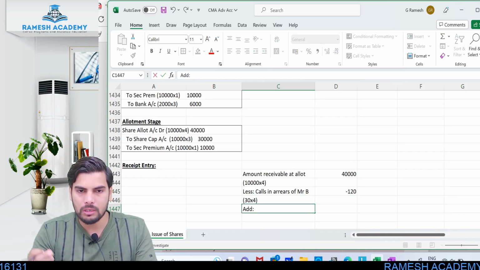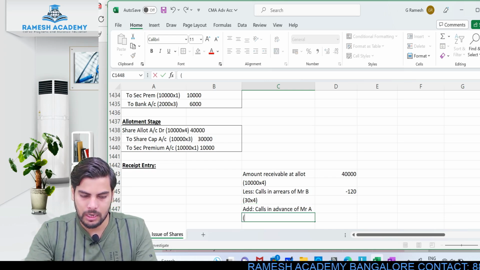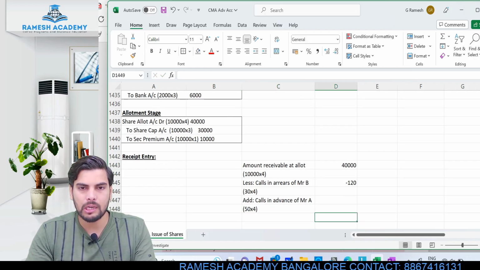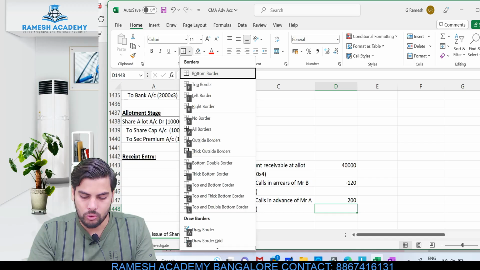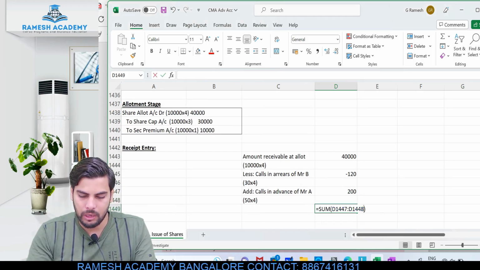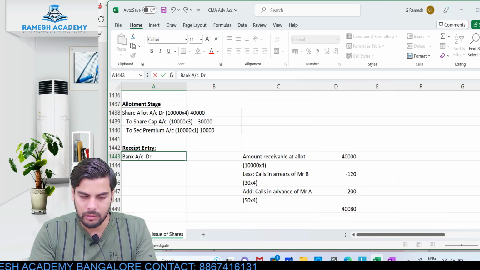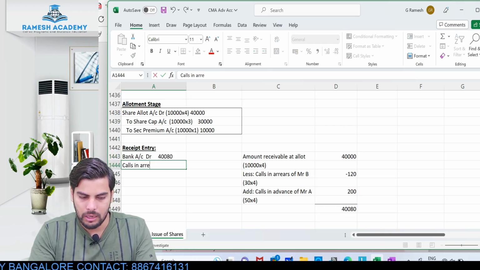Along with this allotment, one of the persons, calls in advance of Mr. A. Mr. A, who was holding 50 shares, he also paid this 4 rupees of first and final call at the time of allotment itself. So he would have paid 200 rupees in advance. So total money which I would have collected would be to the extent of 40,080. Okay, so look at the entry now. Bank account debit 40,080, calls in arrears account debit.